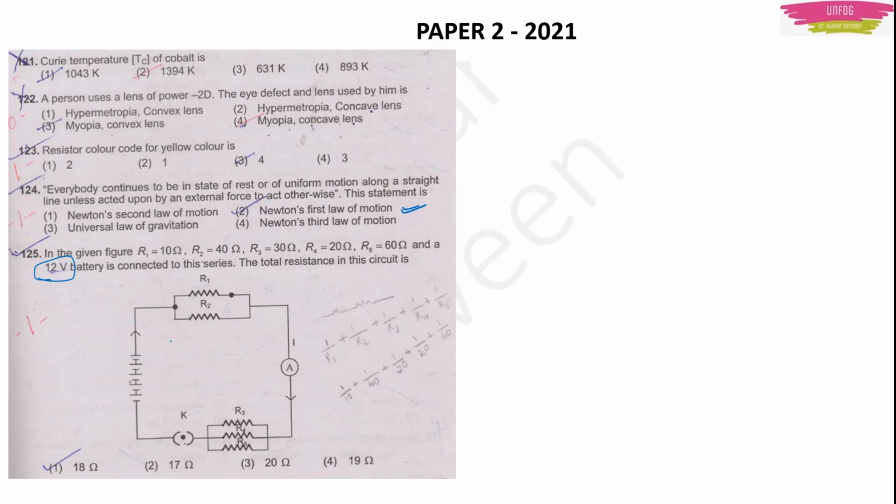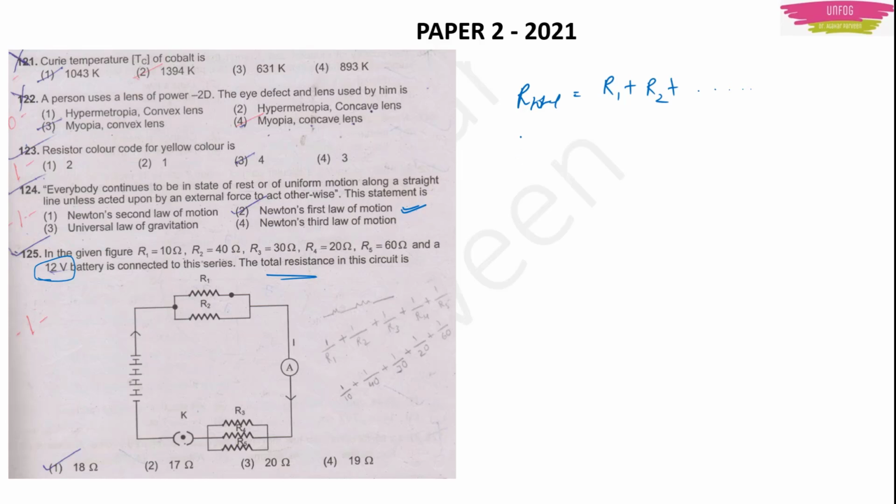Because we have to find the total resistance. Here we will have to identify how the resistors are connected, whether in series or in parallel. If resistors are connected in series, you find the total resistance as the sum of the resistors.